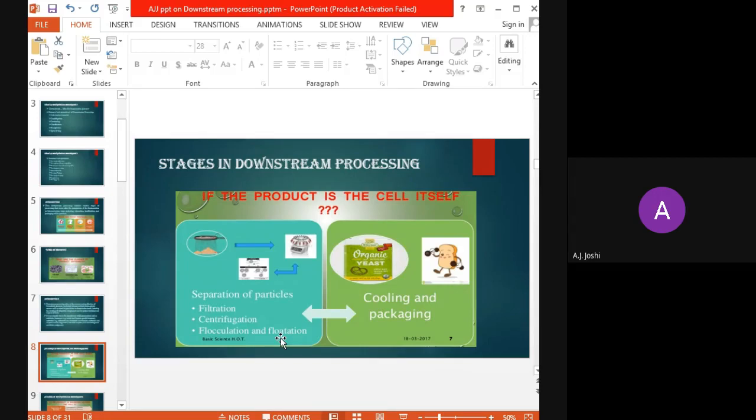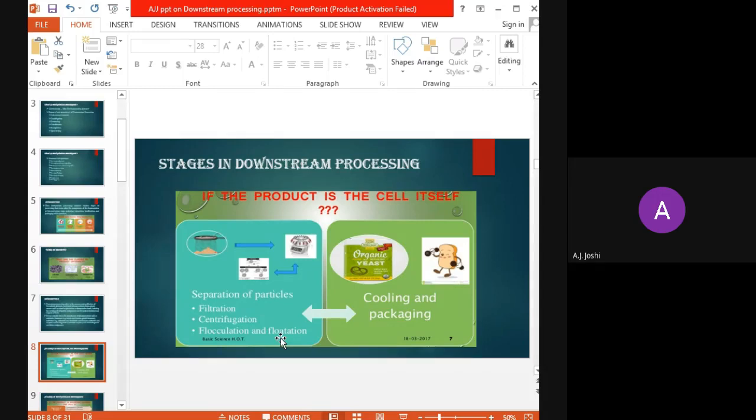Now that separation of particles can be carried out by one or more steps, that is, by filtration, centrifugation, flocculation and flotation. Once we have separated that biomass, it is followed by cooling and packaging, so that whatever that cell product is can be brought to the market. Comparatively simple steps are involved in the downstream processing if the cell itself is the product. Later on, whatever filtrate is left over is to be treated